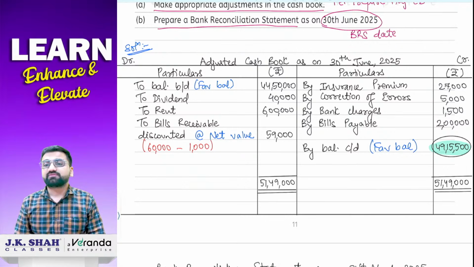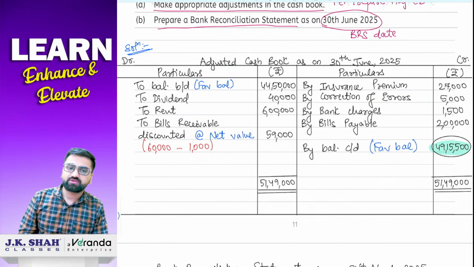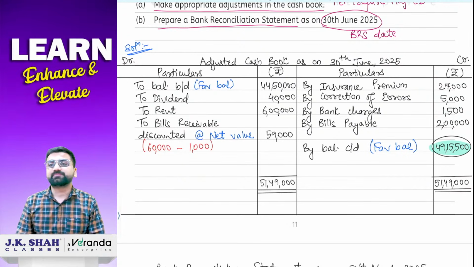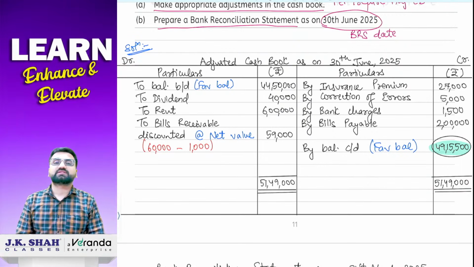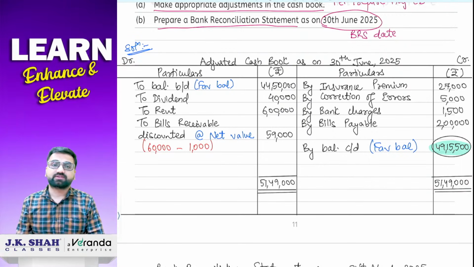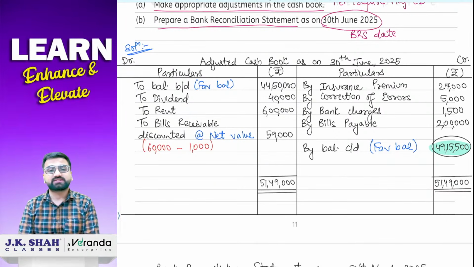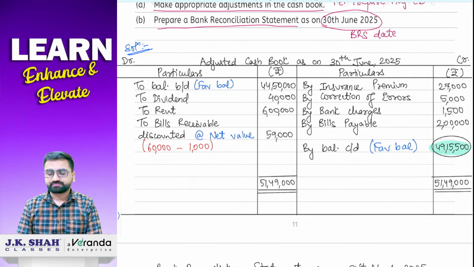Other than that, if there are any omissions, कुछ record नहीं किया है तो वो respective side जाके record करो. Receipts record करना भूल गए तो it will be recorded on the debit side. If any payments are not recorded, it will be recorded on the credit side. Then if we had made any errors in the cash book, then that error will be rectified on the opposite end of that error made. So अगर debit side को error किया है तो उसको rectify करने के लिए will write down our entry on the credit side. And if any error is made on the credit side, to rectify them, we will go to the debit side. Basic rule of accounting, correct?